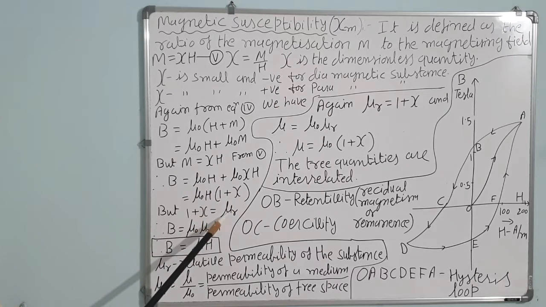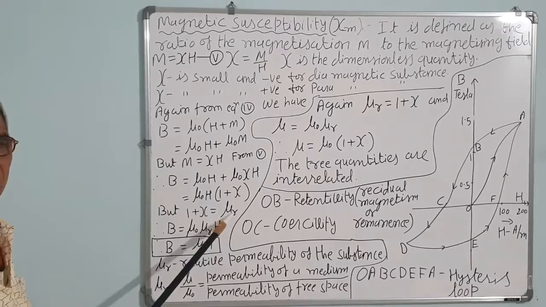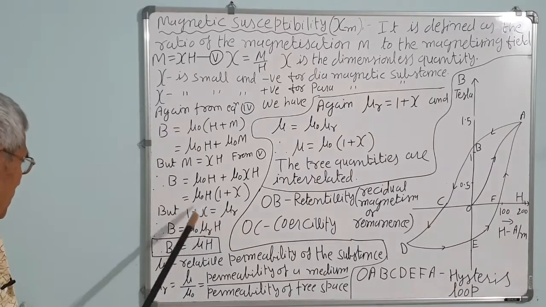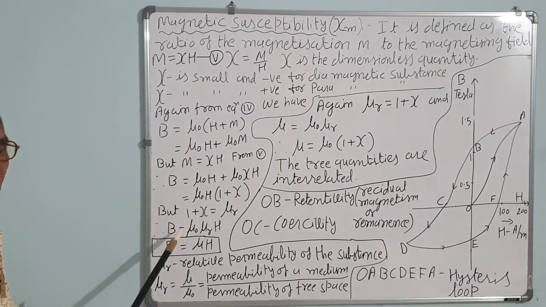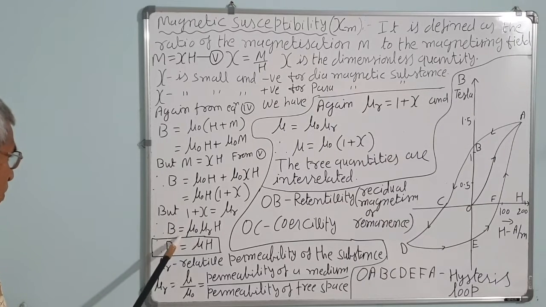The 1 plus Xi is called mu R, the relative permeability of the substance. Therefore, B, the total field in the solenoid, is equal to mu 0 mu R into H. But B is equal to mu H.